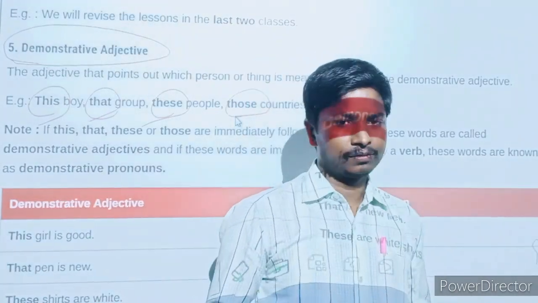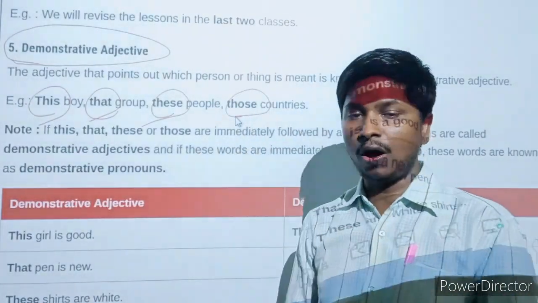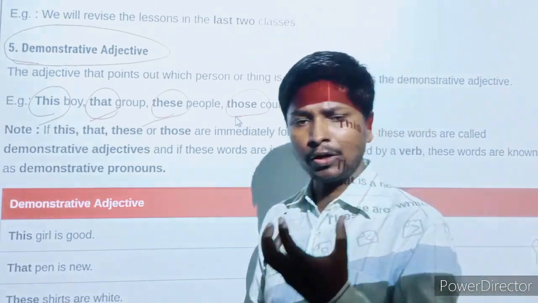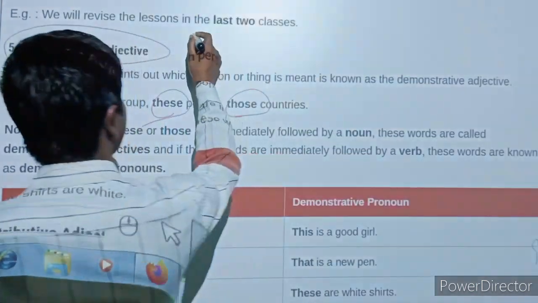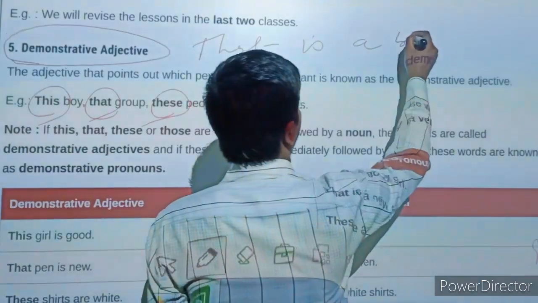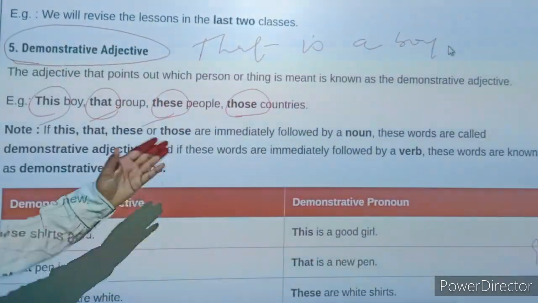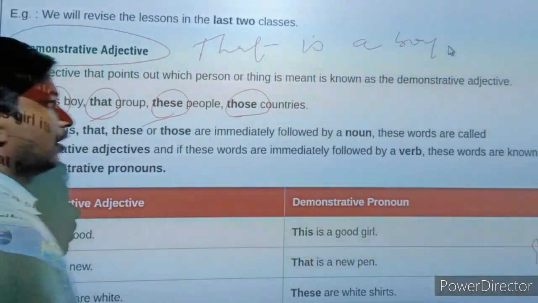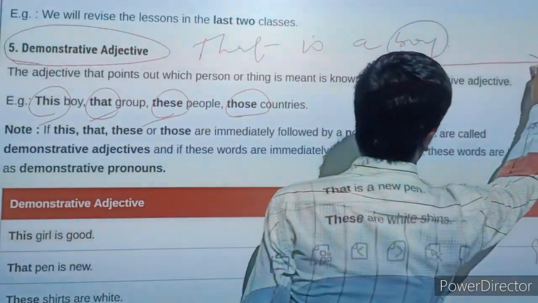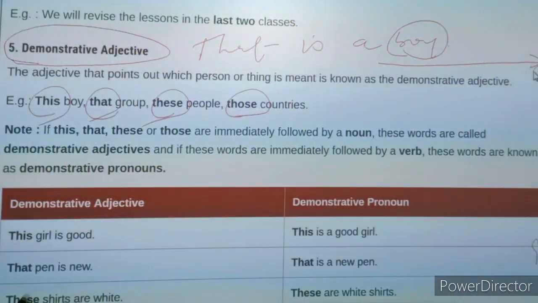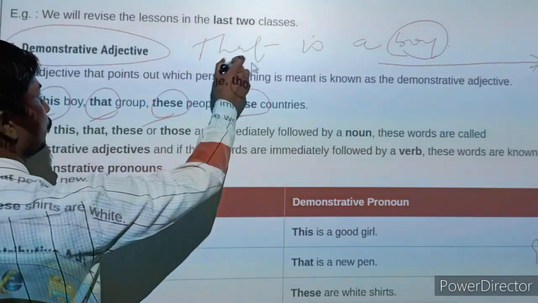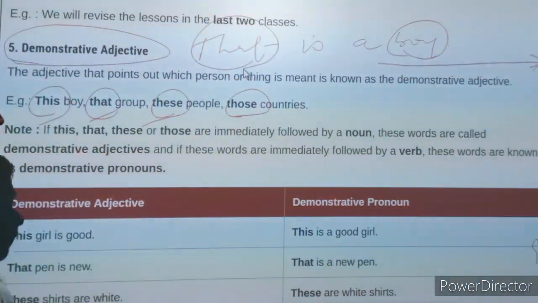So what is there? There is a boy that has a very good pen. It means the example is showing that is a boy. It means the sentence is telling us that the boy is very far from me. That is why I have chosen that.